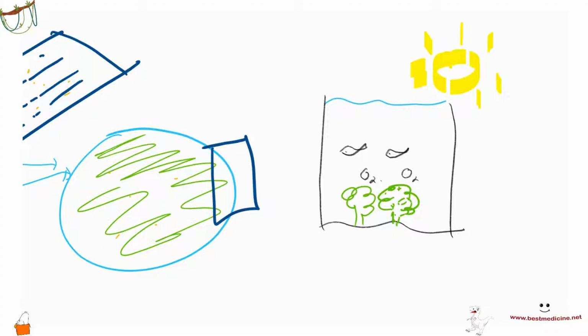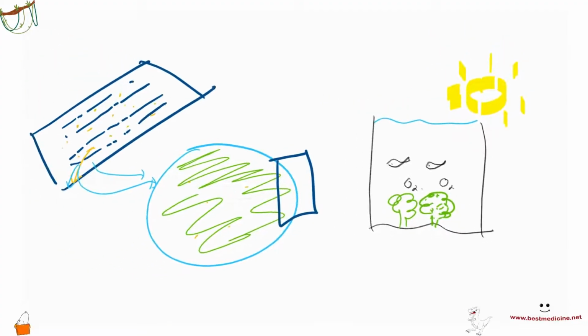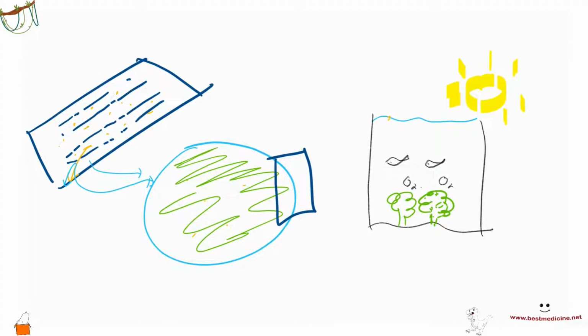Now here's what occurs when fertilizer comes in and washes up on top of the surface of water. When fertilizer washes on the surface of water, it's going to promote algae growth. Algae is going to start growing here. When algae grows here, now this light, which was earlier reaching the plants, is not able to do so. So light is not able to reach the marine plants, which means that the marine plants are not able to do photosynthesis.